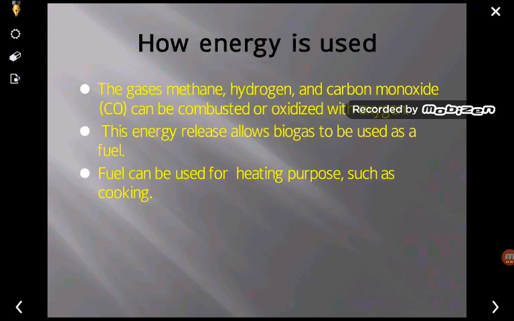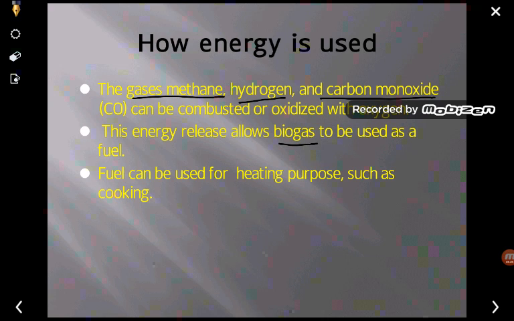So how is the energy used? The gases, mainly methane, hydrogen and carbon monoxide, can be combusted or oxidized with oxygen. When these gases come in contact with oxygen, they get oxidized, and this energy is released. The biogas is used as a fuel, and the fuel can be used for heating purposes such as cooking.